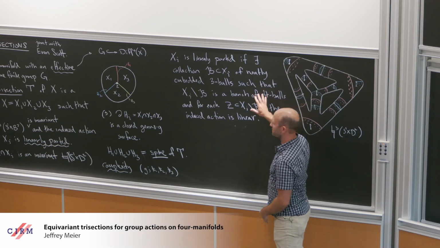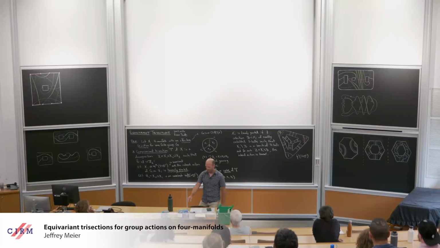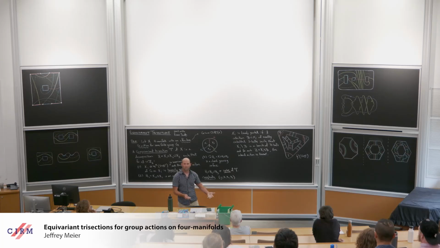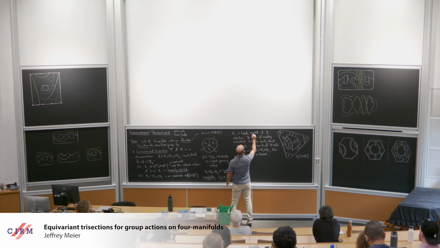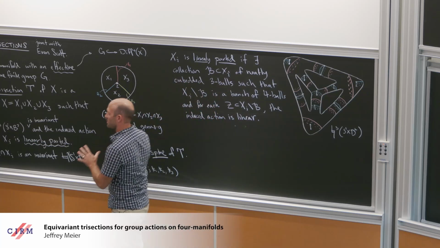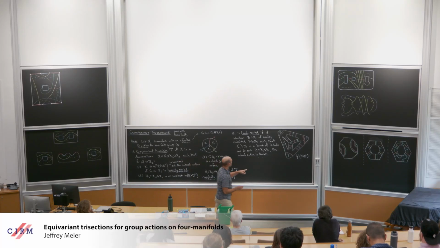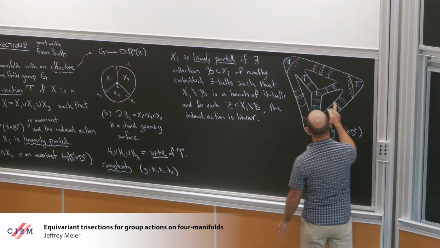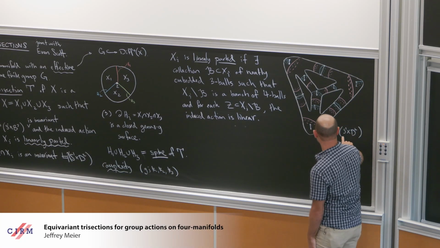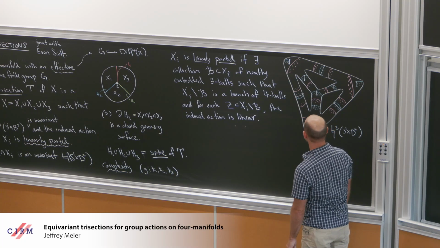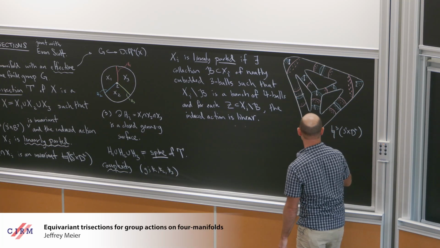This is the definition for a four-dimensional one-handle body equipped with a G action. So there's always a G action in the background, even if I forget to say it explicitly. This is what it means for the action to be linearly parted. If we go down a dimension, what's going on here? This is a genus three-dimensional one-handle body.